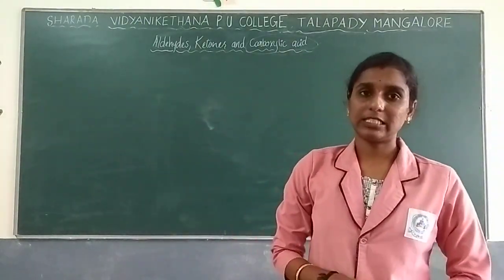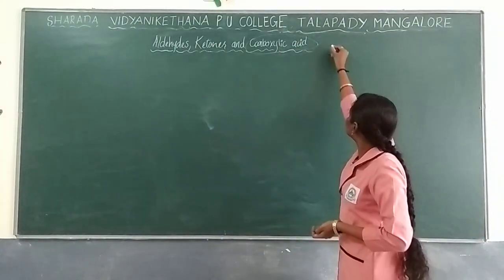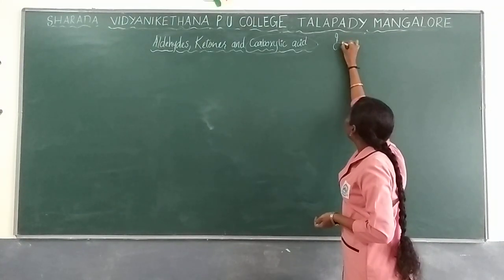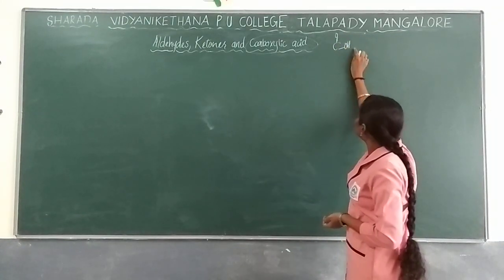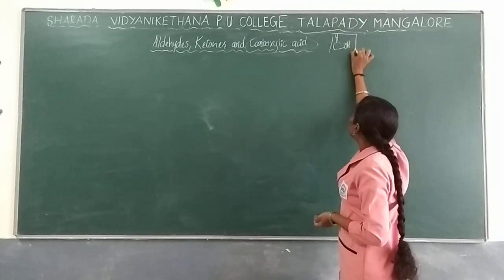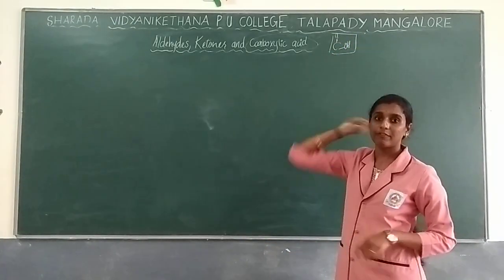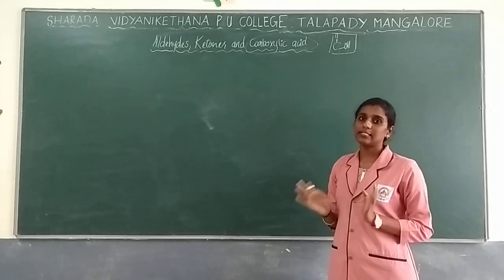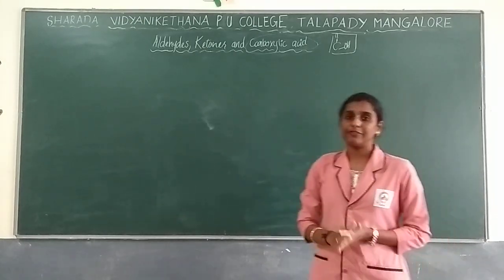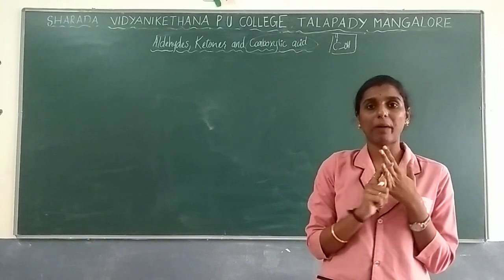Carboxylic acid, you know, has a carbonyl group along with another functional group. If it has a COOH group, then we call it the carboxylic acid group. Next is the nomenclature part of this group, the common name as well as IUPAC.